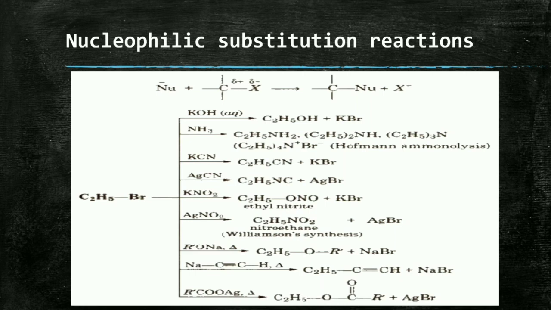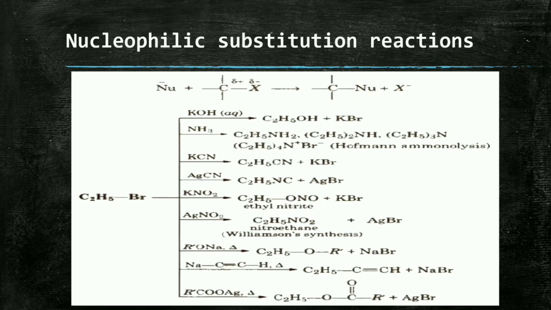This reaction we have studied in the chapter on amines, that is Hofmann ammonolysis. The third one is ethyl bromide reacting with KCN, giving ethyl cyanide plus KBr. The next is ethyl bromide with AgCN, giving ethyl isocyanide plus AgBr.